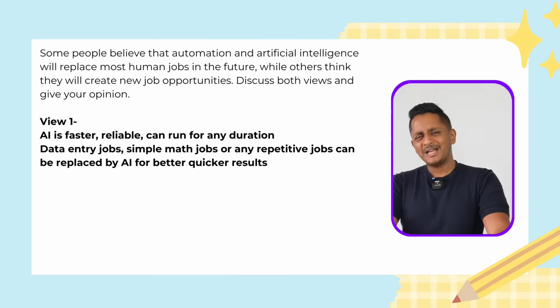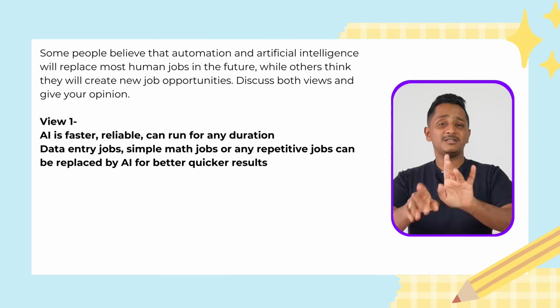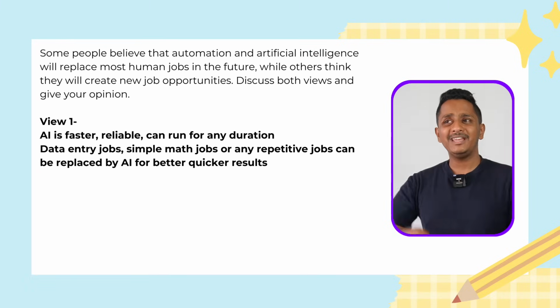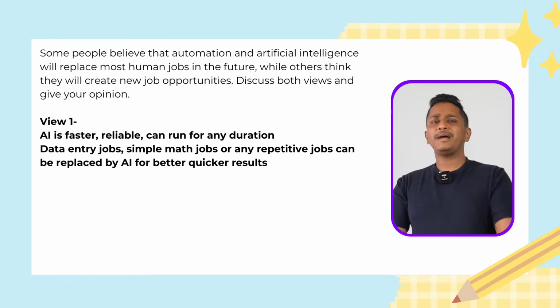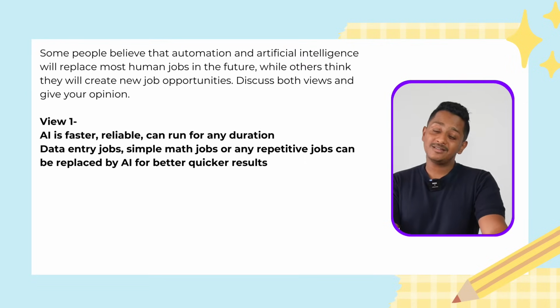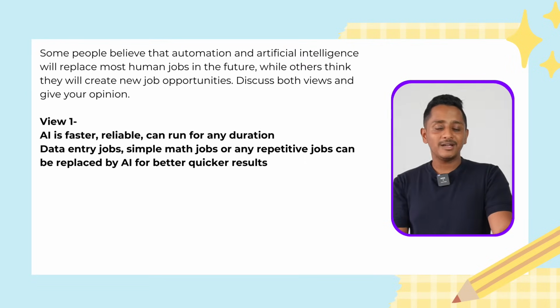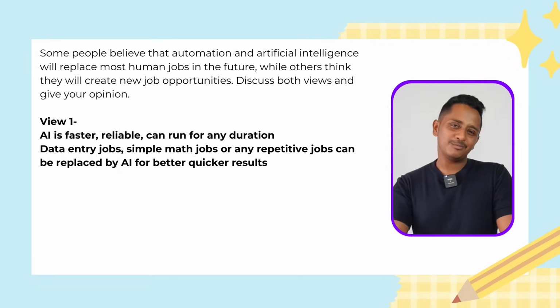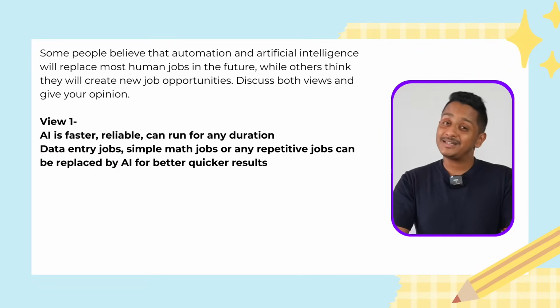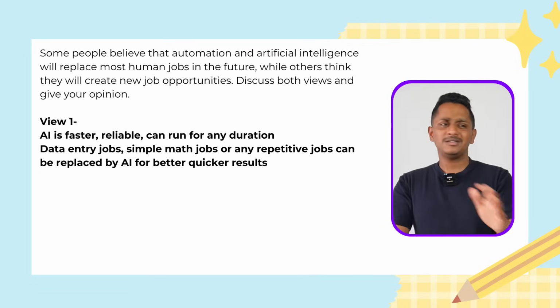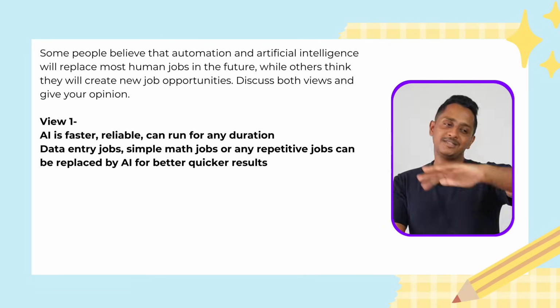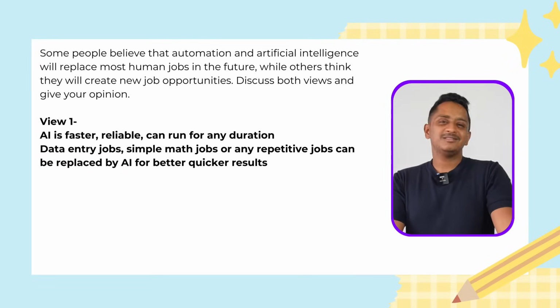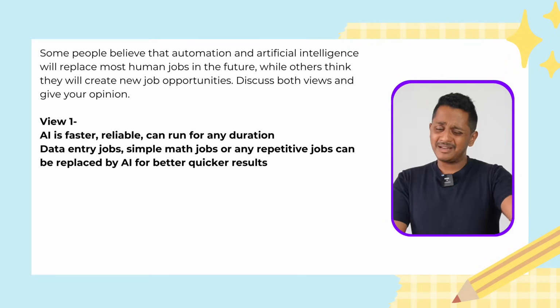Hope you are getting it. Any example that I can think of? Any data entry jobs wherein you get the data, you just have to enter. Any repetitive jobs or any simple mathematics, tally, statistics kind of thing which can be automated. All these things AI can do much faster, much more accurately, within seconds, which the same thing will take a person around 10 days, 20 days to do. Done and dusted.